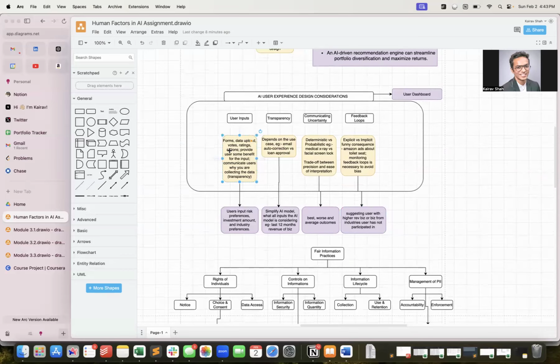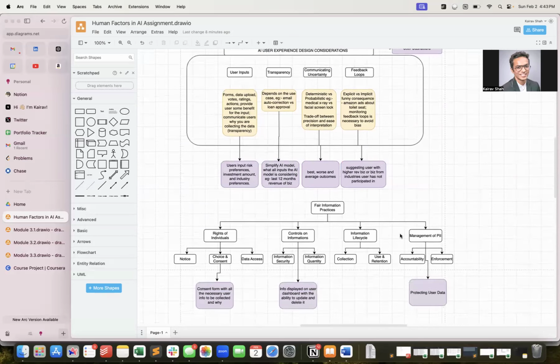I've also mentioned all the definitions here for all user input and transparency. What does it mean? This is just to give a reference point on why I'm considering these points.